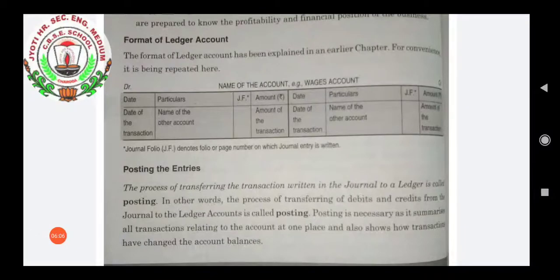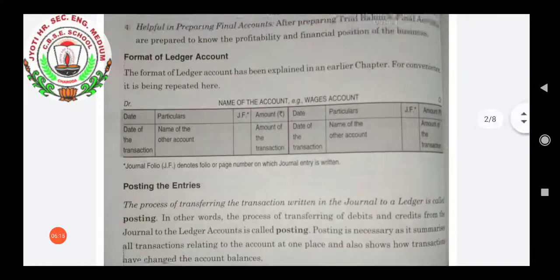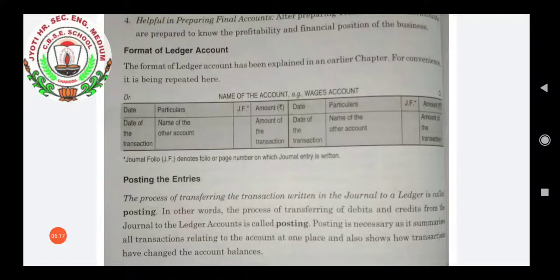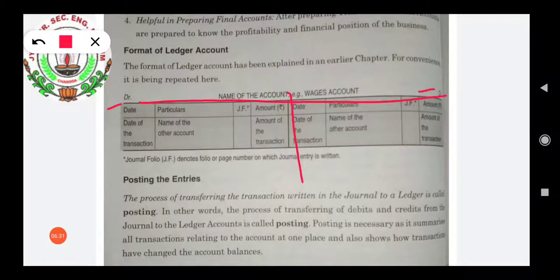As you can see, there is one format given. It has 8 columns, and it is divided into 2. On the left side we have the debit side, and on the right side we have the credit side. Likewise it will be prepared. So you can see there are equal halves: 4 columns on the left hand side, which come under debit, and 4 columns on the right hand side, which come under credit.